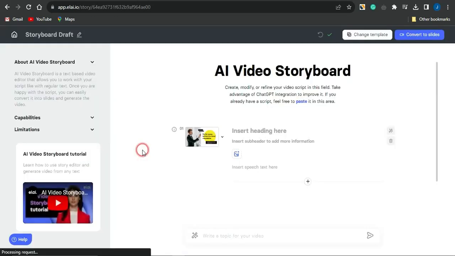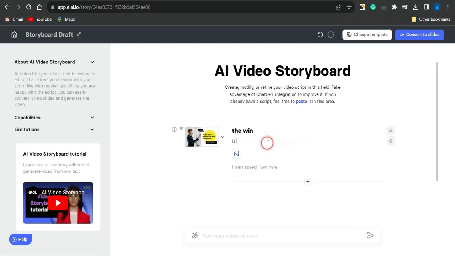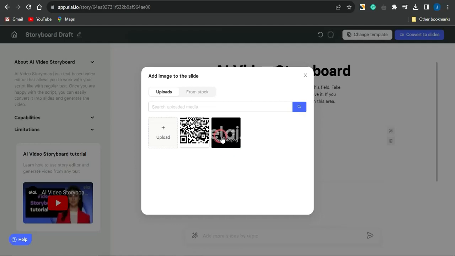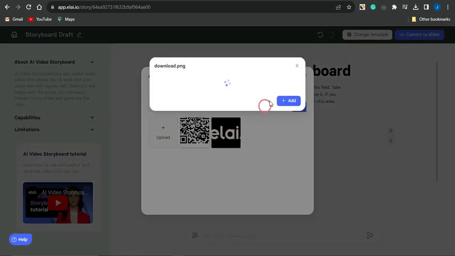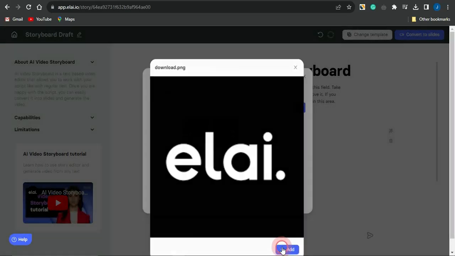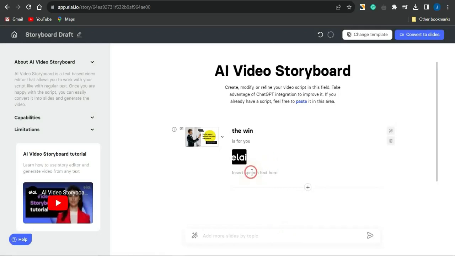So right here guys, you want to simply fix in some details. Maybe you want to fix in a header right now. I'm just going to type in something random. Then you want to also insert a subheader. I'm just going to put in something random also. Right now you could also add an image right here, and I'm just going to add in a random image and click on add. For this insert speech section, I'm just going to put in something random also. I'm just doing this so that you can see how that looks.